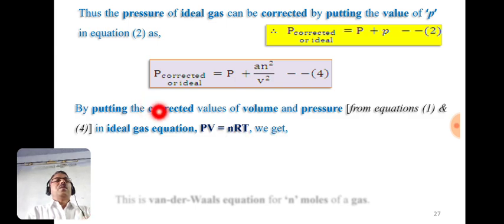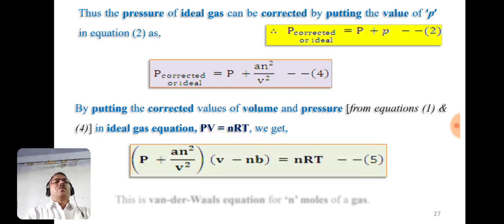So by putting the corrected values of volume and pressure from equations 1 and 4 in the ideal gas equation PV equals nRT, instead of P we write P plus a n square by V square, into, instead of V, the corrected volume V minus nb, equals nRT. This is equation number 5, and this equation is nothing but the van der Waals equation for n moles of a gas.